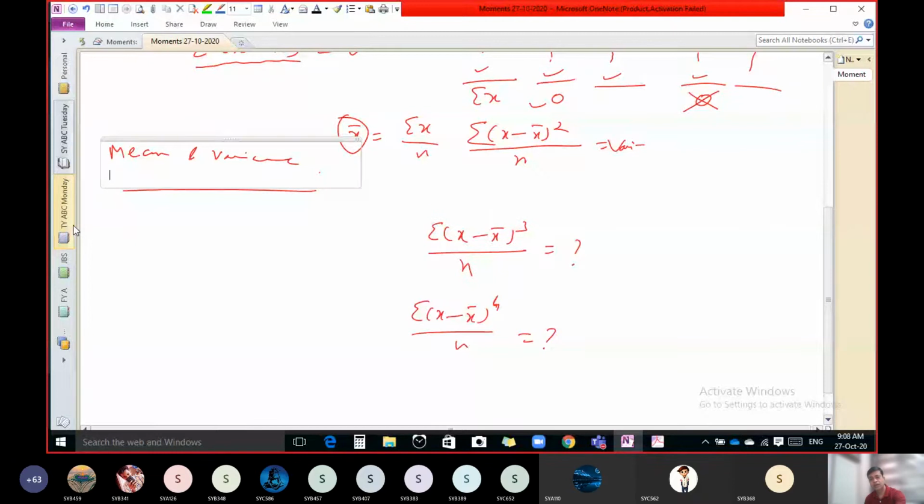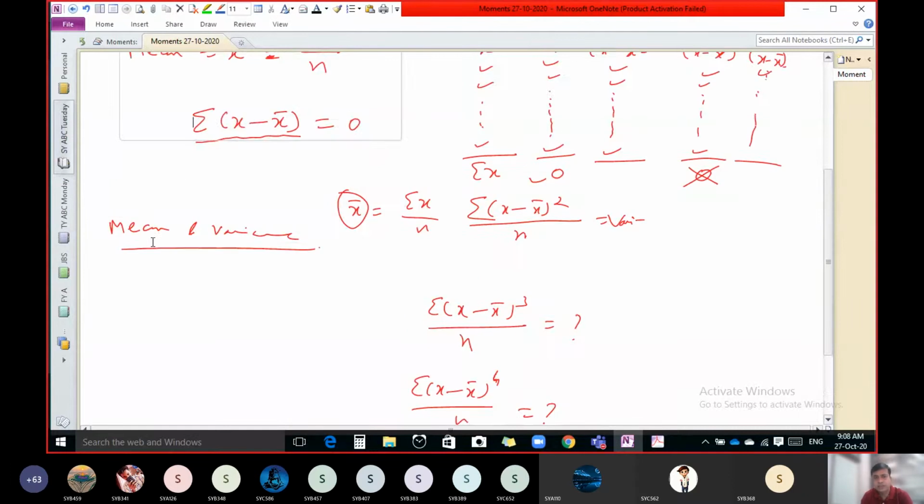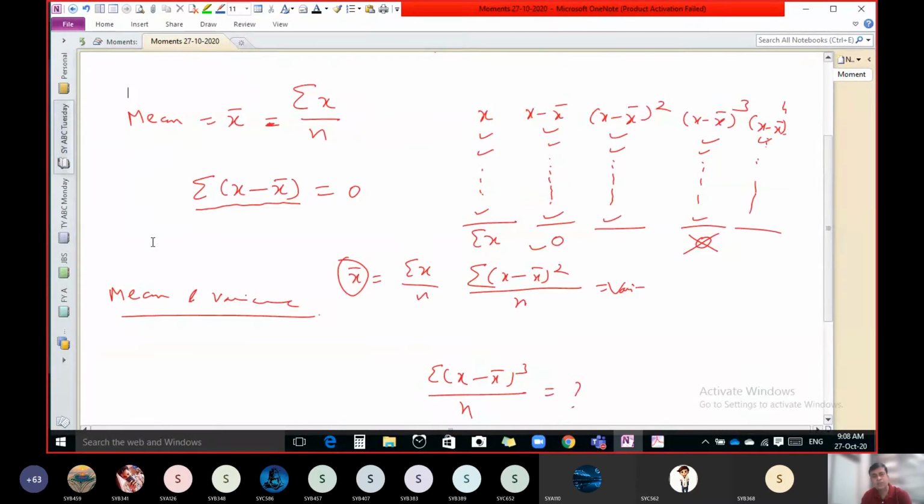What is the reason to calculate mean and variance? Any of you? What is the use of mean and variance? Let us discuss in a different way. What is the use of mean and variance?